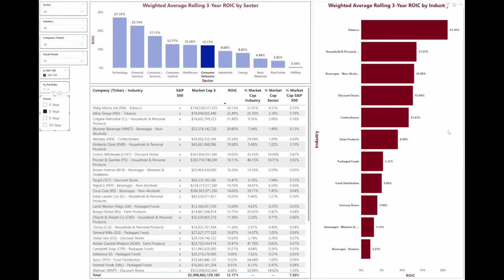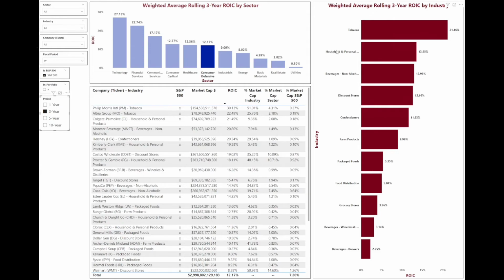Another sector that I have some holdings in is the consumer defensive, specifically Costco. Now, Costco's in the discount store, and that has a 12.6% ROIC over the last 3 years. The highest performing is tobacco at a 21% ROIC. Both Philip Morris and Altria are favorites of the dividend investor community. However, despite tobacco's high performance, the returns have been very average or even below average over the last few years.